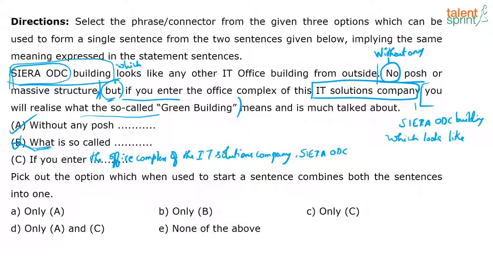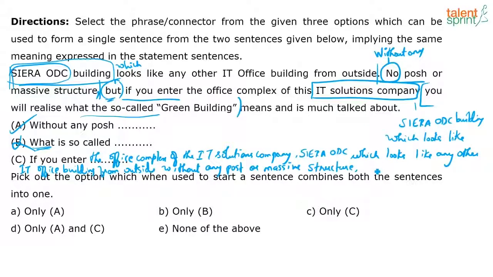If you enter the office complex of the IT solutions company Sierra ODC, which looks like any other IT office building from outside, and how does it look? Use the same thing, instead of no, without any posh or massive structure, then just add the rest. You will realize, and finish it. That's it. You will realize what the so-called blah blah blah.